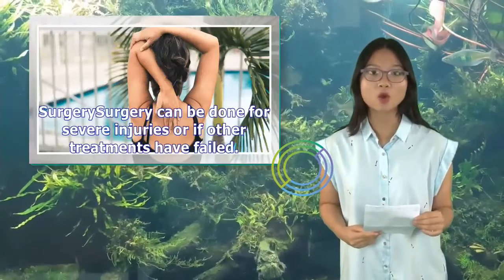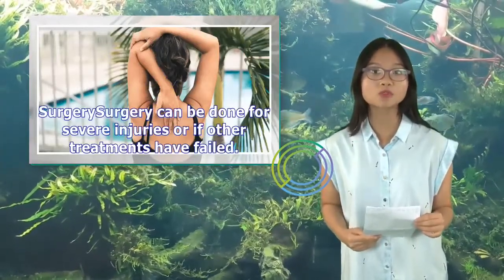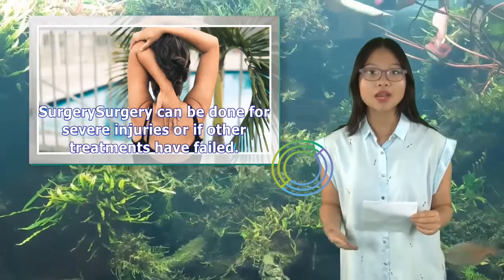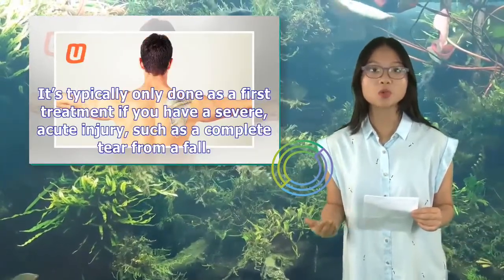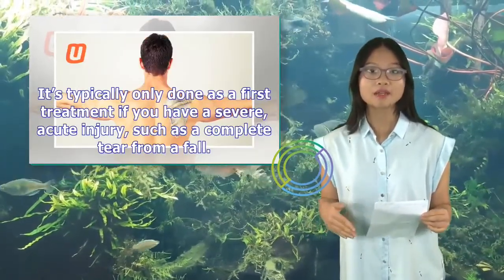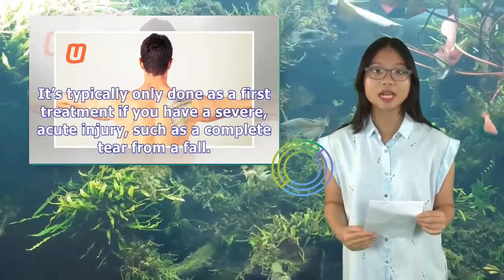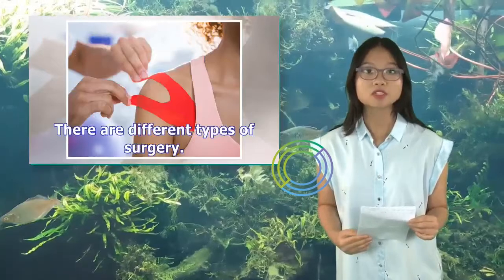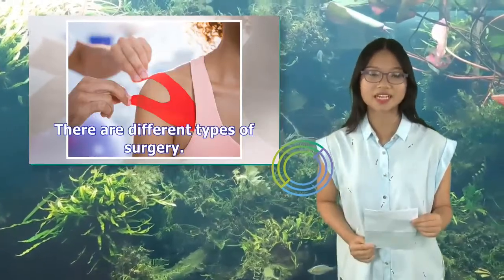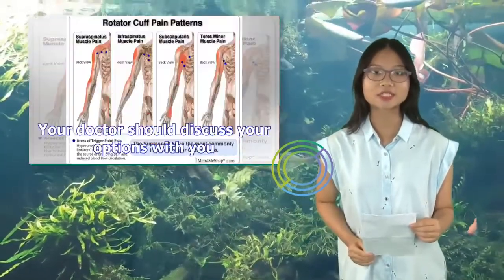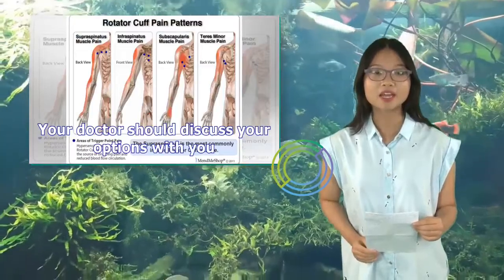Surgery can be done for severe injuries or if other treatments have failed. It's typically only done as a first treatment if you have a severe, acute injury, such as a complete tear from a fall. There are different types of surgery. Your doctor should discuss your options with you.